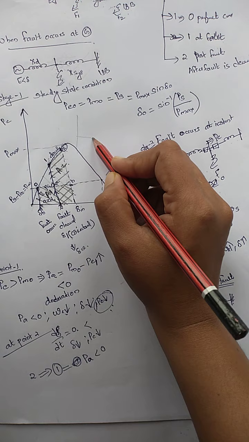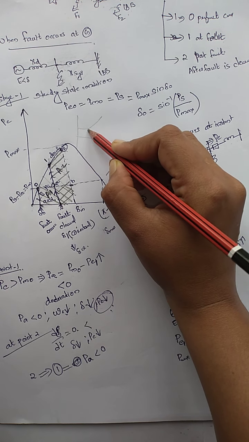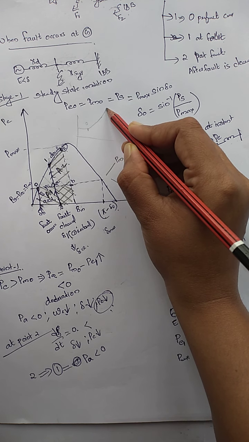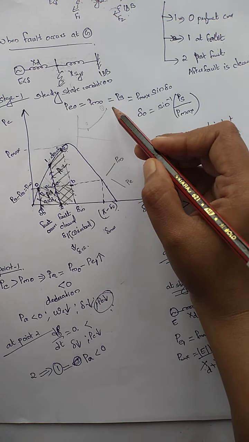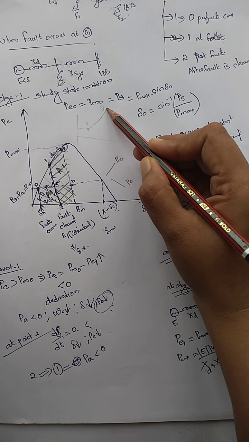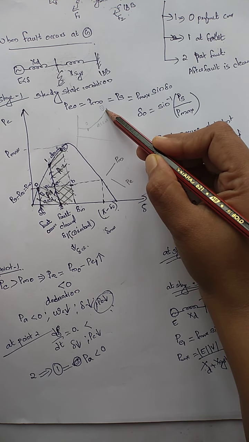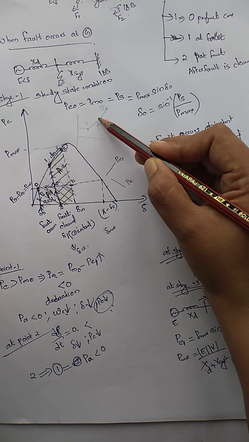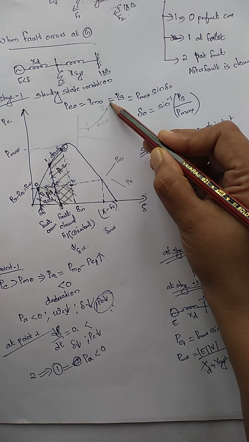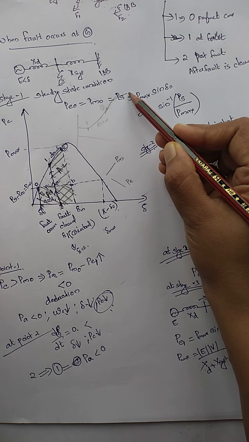As I told you, first it was working at delta 0, this was the 0th point, then the fault occurred, so delta increases rapidly, the increase was high. At point 1, the reclosure of the relay and circuit happened, so the power that was earlier accelerating power is now decelerating power, but due to the inertia of this increase, there was still an increase, but the increase was sustained, so the increase was very slow.